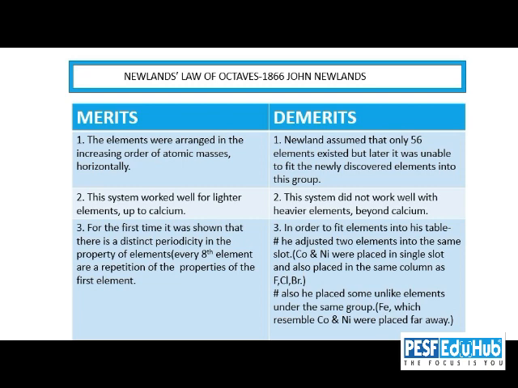Now you can see the merits and demerits of Newland's law of octaves clearly tabulated here in this slide. The difference between Dobereiner's triads and Newland's law of octaves: there it was a group of 3 elements, and here in Newland's classification it was a horizontal group of 7 elements each.